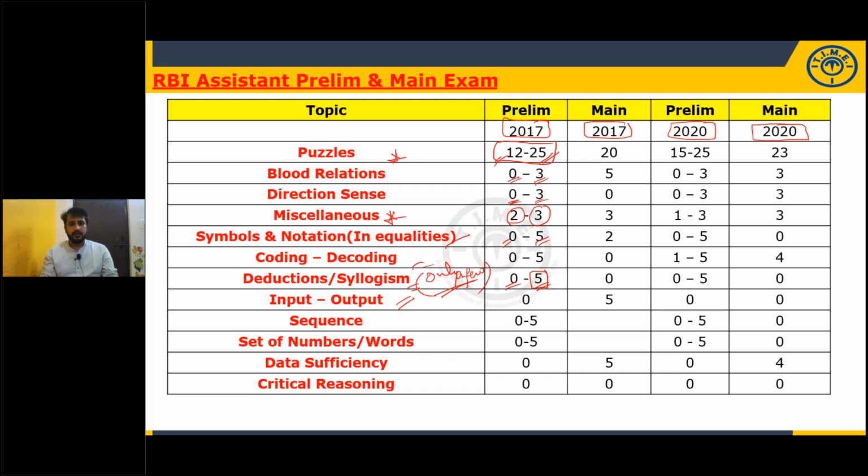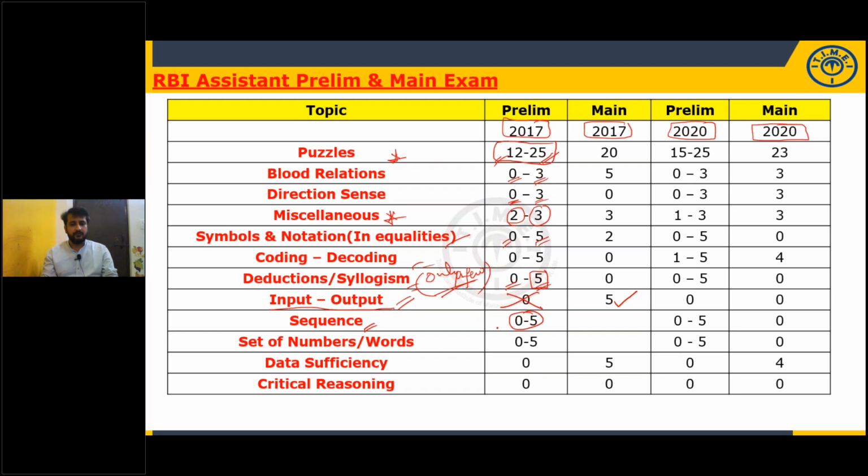Input output is not important for prelims, it is important only for mains. So you can ignore this for prelims and practice it for mains. Sequence is a very important topic, a very easy topic and a very important topic. You will be given 5 questions.